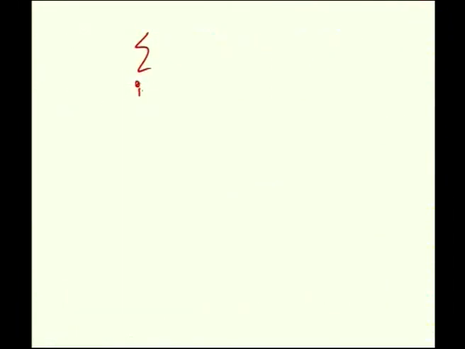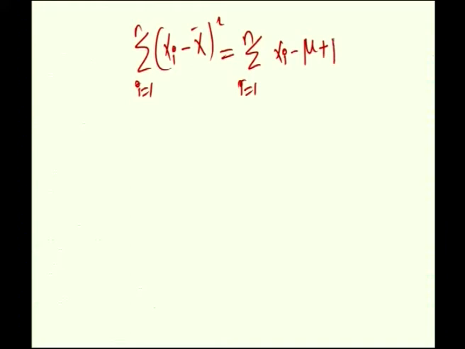Take summation xi minus x bar whole square, where i is equal to 1 to n. Add and subtract mu. Summation i is equal to 1 to n xi minus mu plus mu minus x bar whole square. This is equal to summation i is equal to 1 to n.